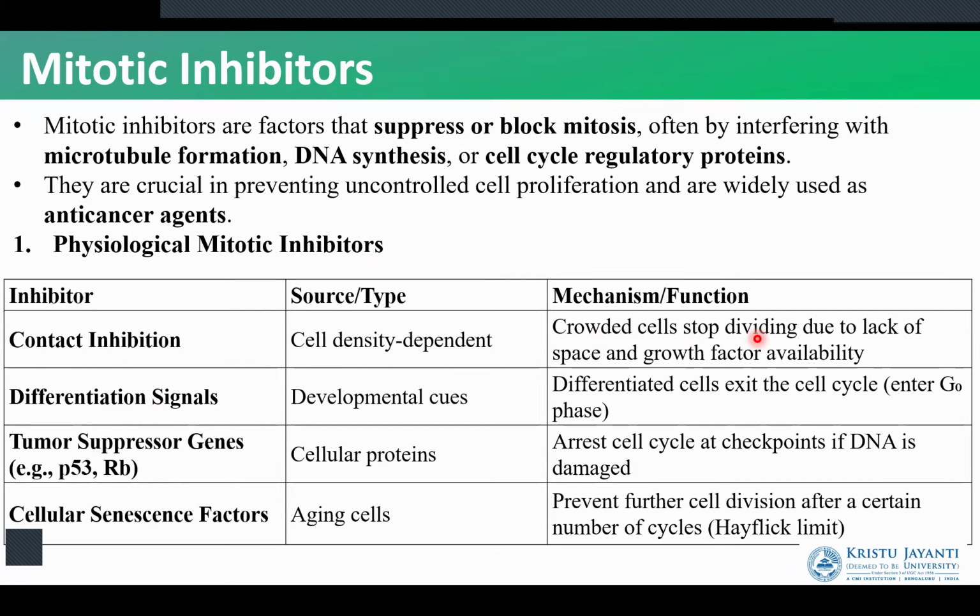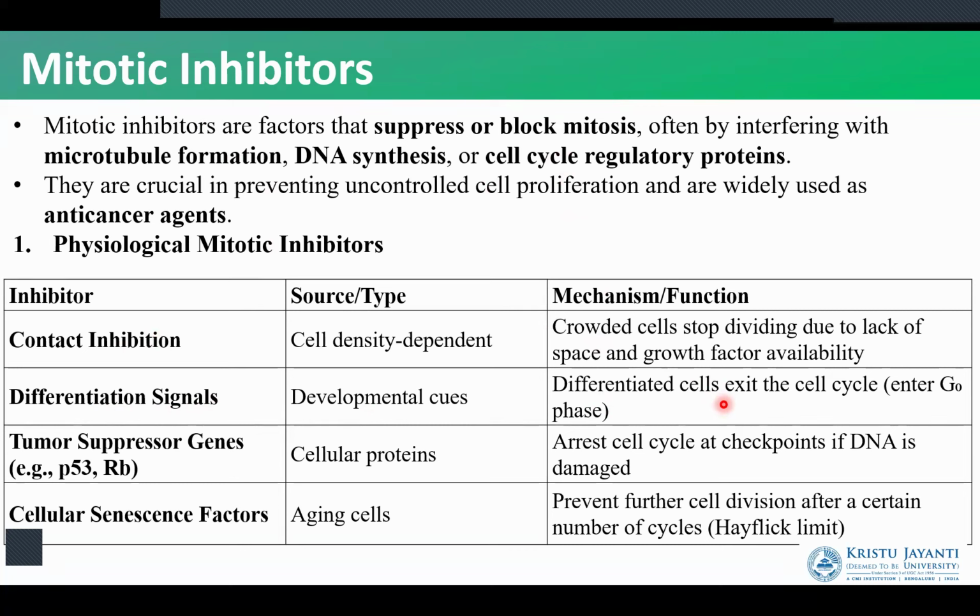Whenever a cell is getting differentiated, which means, all of us started from a single cell, and this cell has divided into multiple cells, and each cell has carried out its own function. For example, some cells have become nerve cells, some muscle cells, some have become our organ cells, some have become our blood cells. Once they have acquired their specific function and structure, we call that process differentiation. When differentiation has occurred, the particular cell will stop dividing. So cell division, or the process of the cell cycle, is going to be halted when differentiation starts. So differentiated cells will exit the cell cycle.